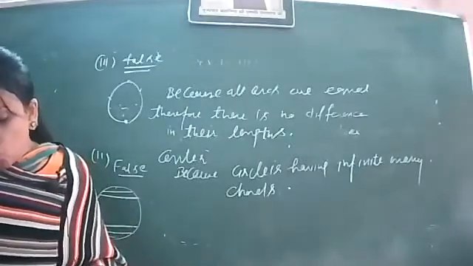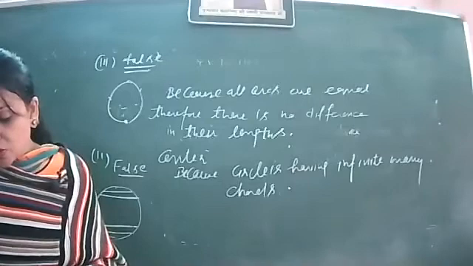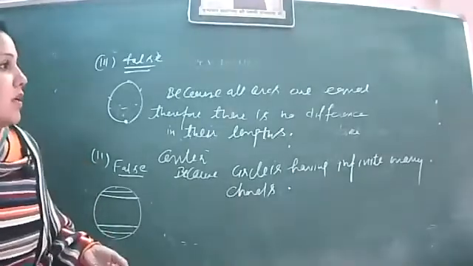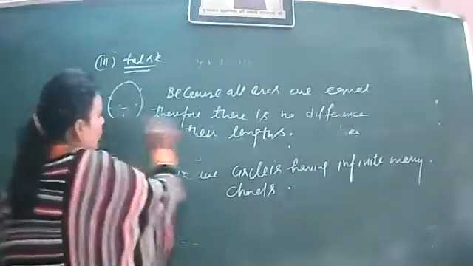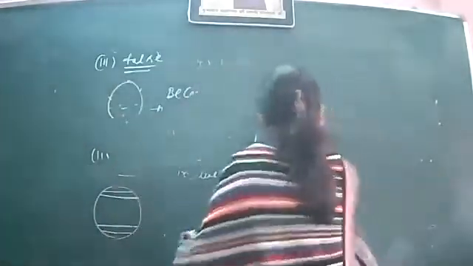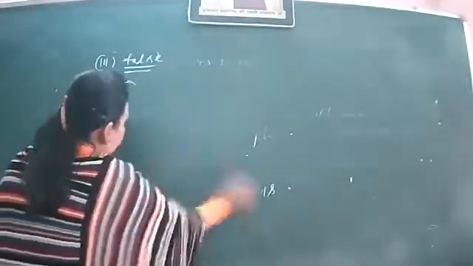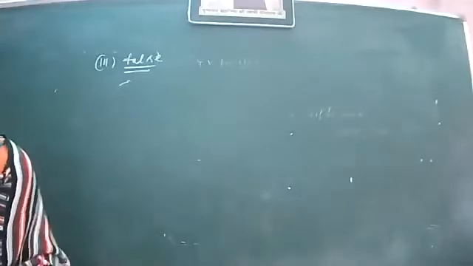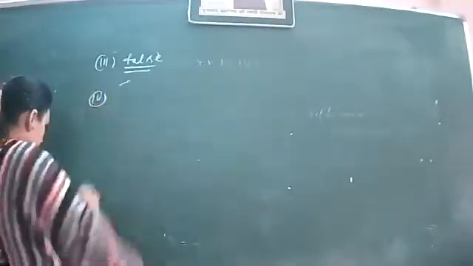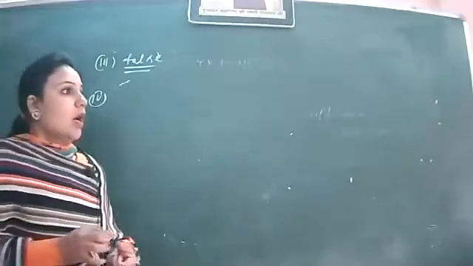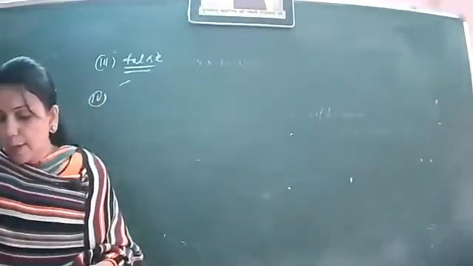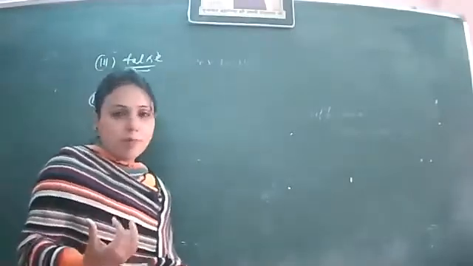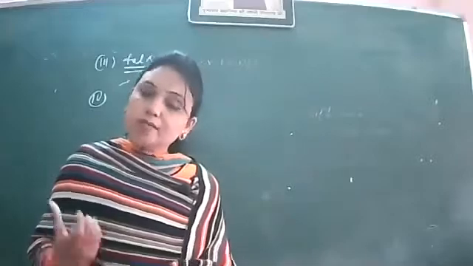Next, fourth: a chord of a circle which is twice as long as the radius is the diameter of the circle. This is very much true. If we talk about the definition of the diameter, we know that the diameter is twice as long as the radius.